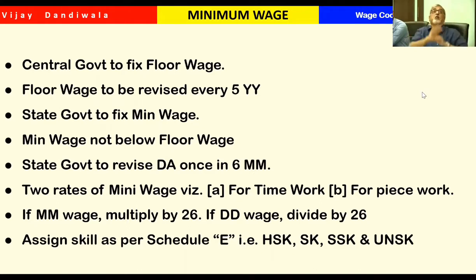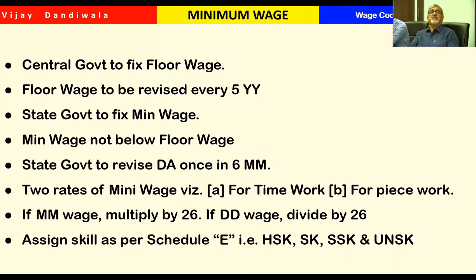Based on this floor wage, the state government will decide the minimum wage, which should not be lesser than the floor wage. Clear? Now, similarly, what is happening? This is the same thing, that in minimum wages also we have wages plus dearness allowance.